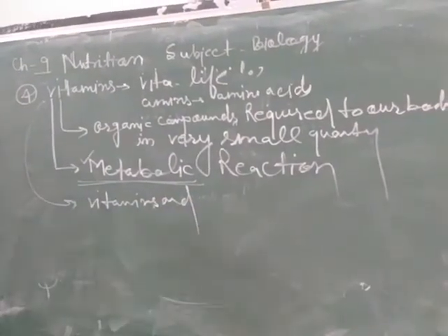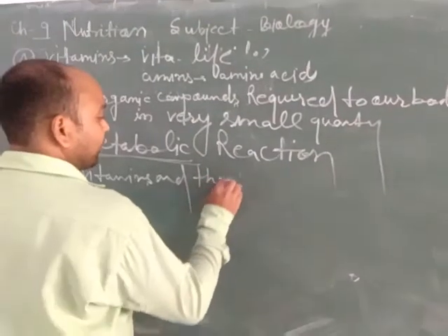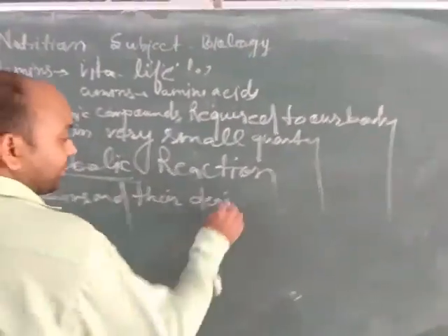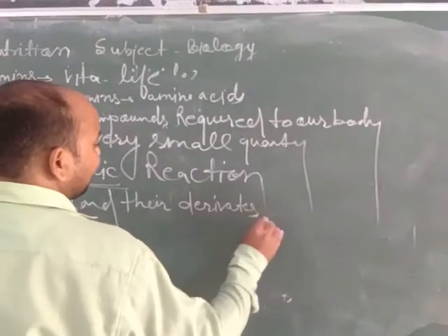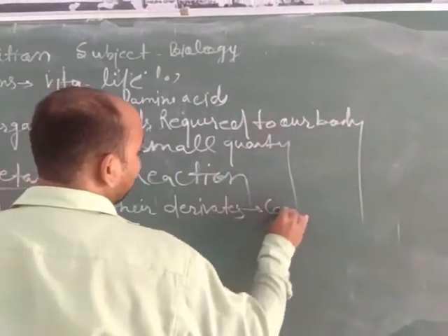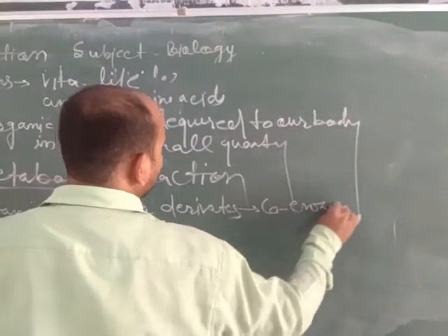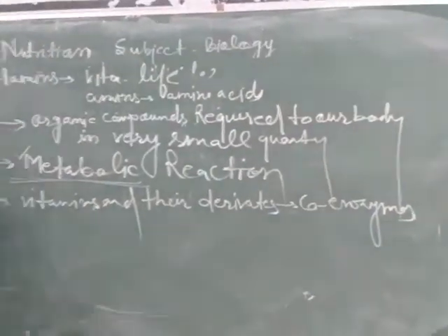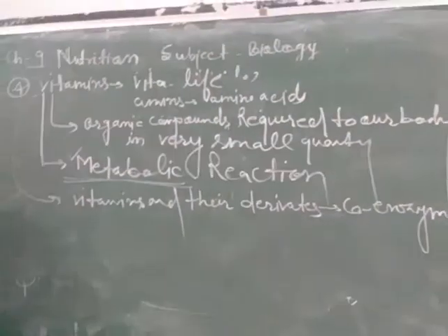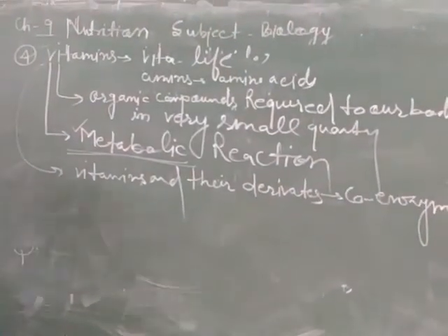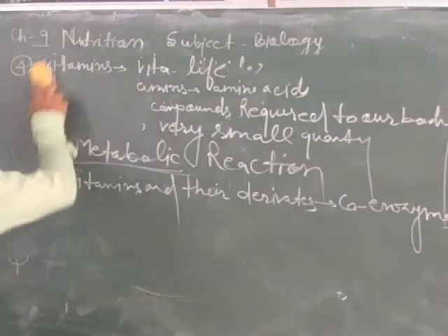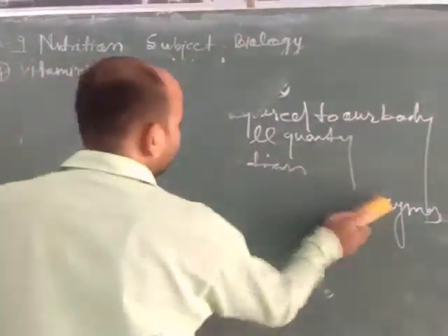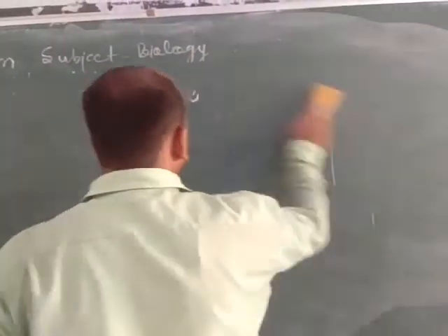Vitamins and their derivatives, which are obtained from vitamins, are responsible for the formation of coenzymes that are useful for carrying out proper digestion in our body. Now we will discuss different types of vitamins in detail. We know that there are two categories of vitamins.